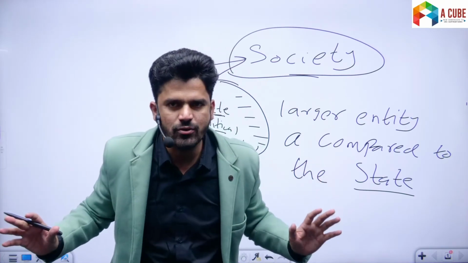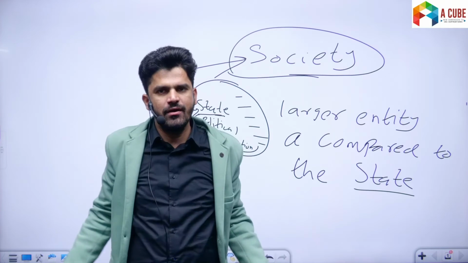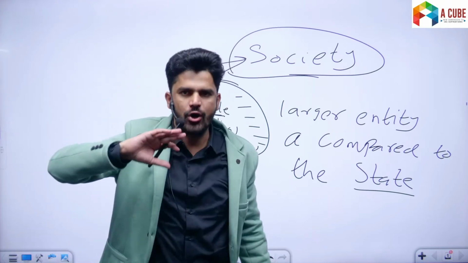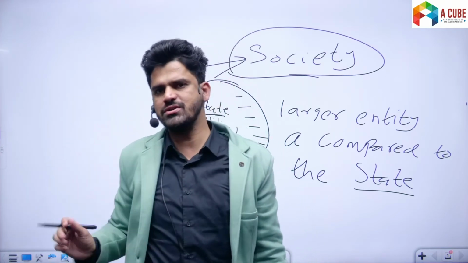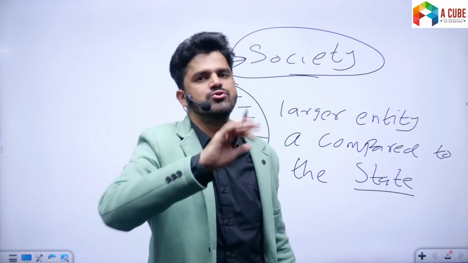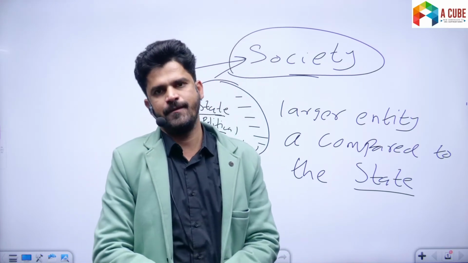Is it understood? Society is a larger entity. Within that society there are so many organizations and institutions. State is only one amongst those organizations and institutions.